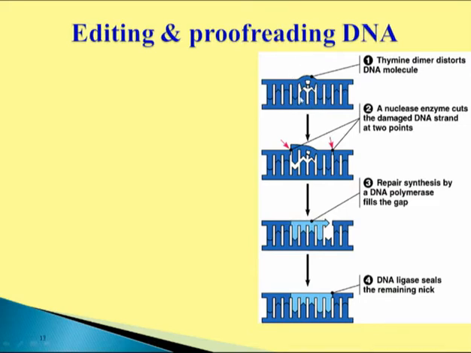When UV rays fall on DNA, they can cause formation of a thymine dimer, because DNA absorbs ultraviolet radiation at 260 nanometers due to the presence of aromatic bases, purine and pyrimidine. Thymine pairs with thymine instead of adenine through hydrogen bonds, causing distortion of the DNA structure, called a thymine dimer.